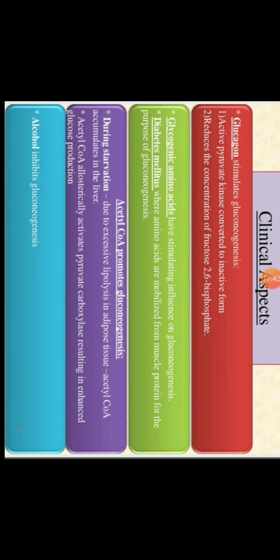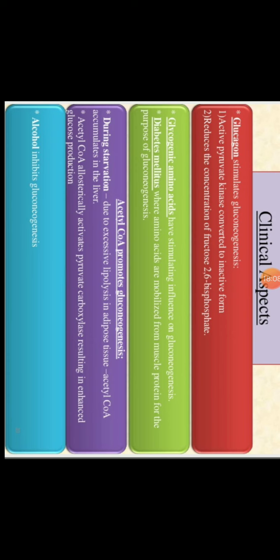Then what happens? Then lipolysis occurs. Lipolysis means degradation of the lipid or fat which is present in our body. Then when the oxidation or degradation of the fatty acids occurs, what is produced?